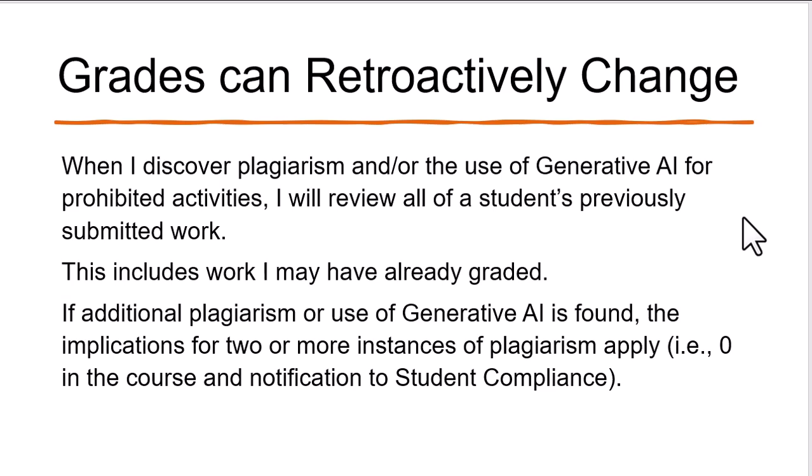When I discover plagiarism and/or the use of generative AI for prohibited activities, I will review all of a student's previously submitted work. This includes work I may have already graded. If additional plagiarism or use of generative AI is found, the implications for 2 or more instances of plagiarism apply, i.e. 0 in the course and notification to student compliance.